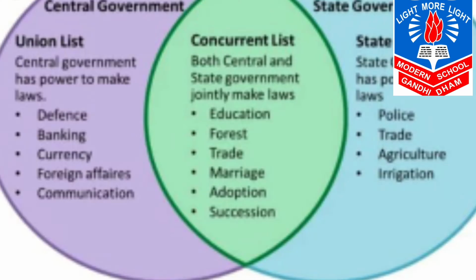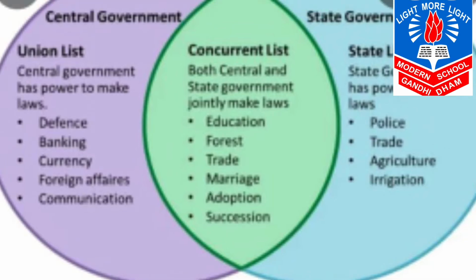Now the functions and powers assigned to the state and the center are divided into three lists, which are the union list, state list and concurrent list. It means combined list. Now in the first list, that is the union list, out of the 97 subjects assigned to the central government are census, defense of the country, finance, banking, election, railway, post and telegraph, atomic energy, aviation and national highways, marine services. They all are included in the union list. Union list, that is the central government.